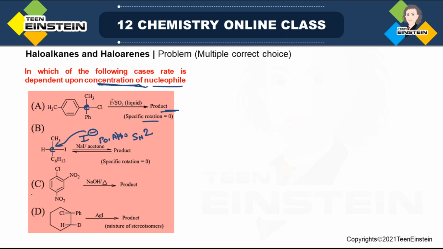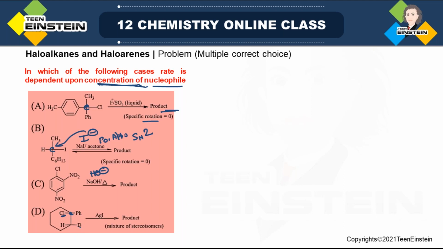The next reaction, which is option C, here we have an aromatic ring. Chlorine is directly attached to the aromatic ring, so we can consider it as a haloarene. We are using NaOH, but the actual nucleophile is HO minus. And the last one, again it is a haloalkane because there is no aromatic ring. Sorry, here chlorine is attached to this carbon, but it is not directly attached to the phenyl.